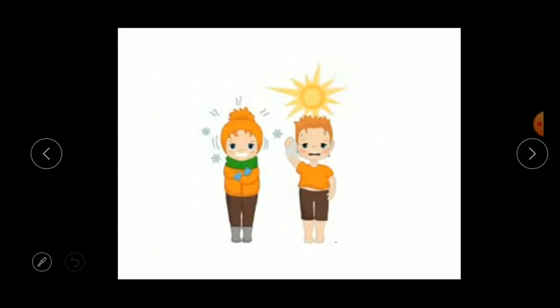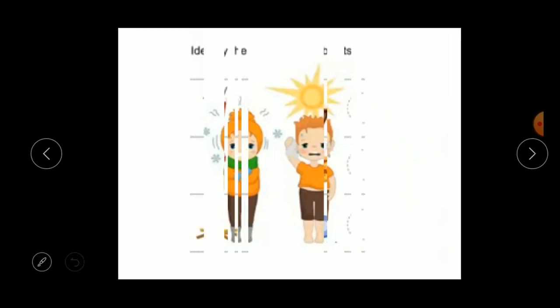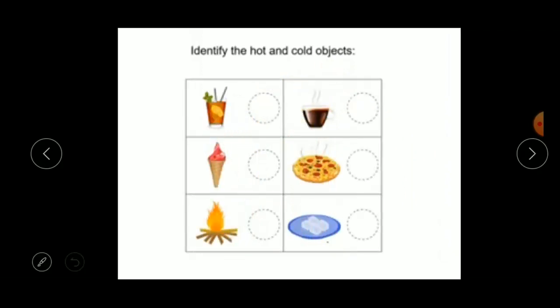Heat is mostly experienced when the sun is right above us, when the temperature of the atmosphere rises and we start sweating and feeling hot. This is how we experience the heat, right? So, children, in our day-to-day life, we come across a number of objects. Some of them are hot and some of them are cold.